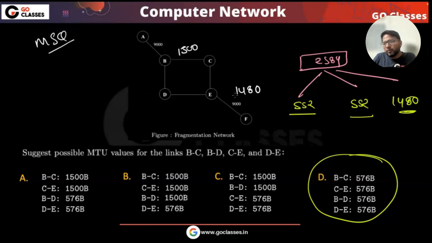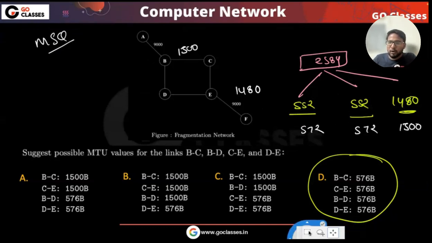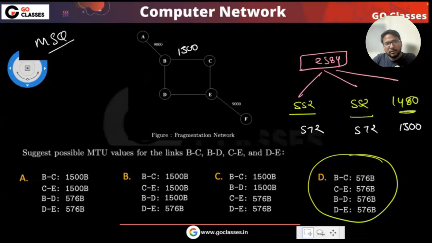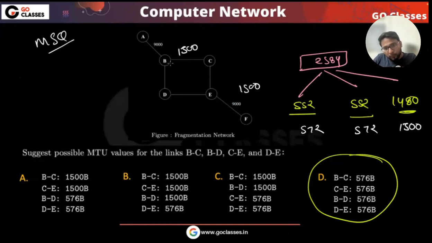Don't worry about this 80; you can consider 1500, 572, 572 as the total length. Let's only talk in terms of total length. If you're getting 1500 as a total length, then both cannot be 576.